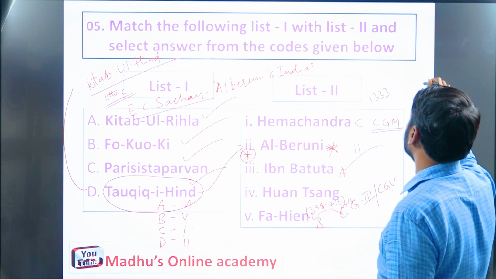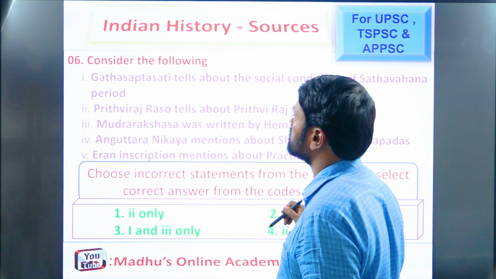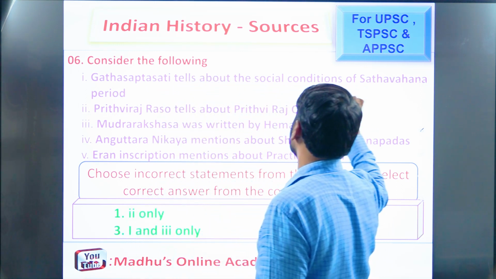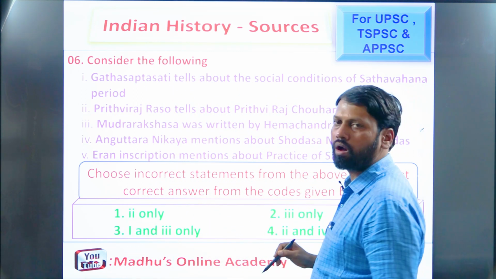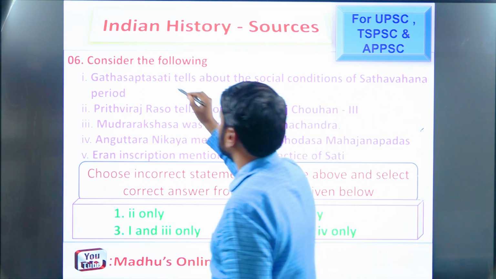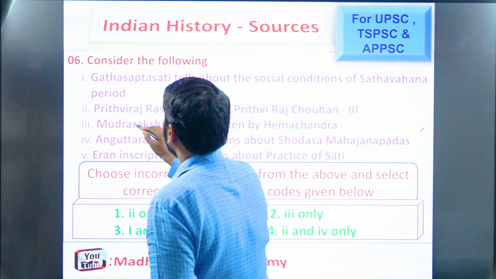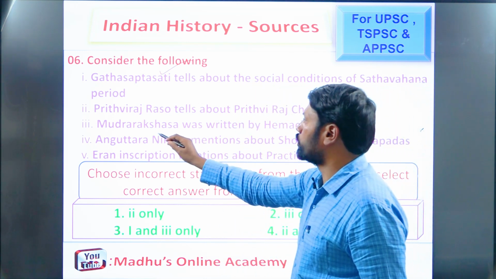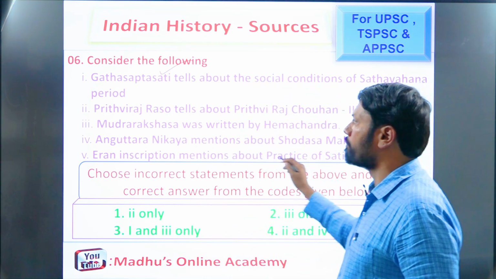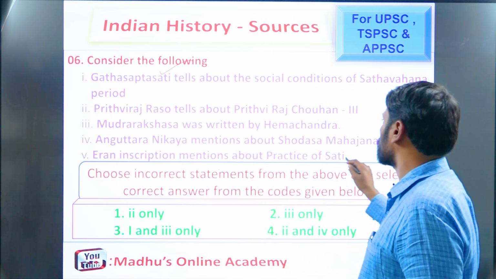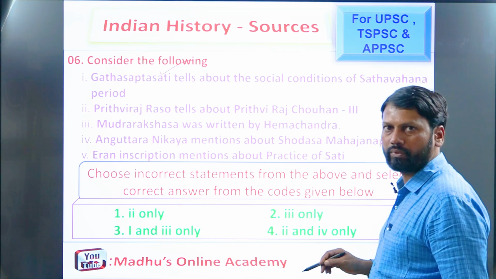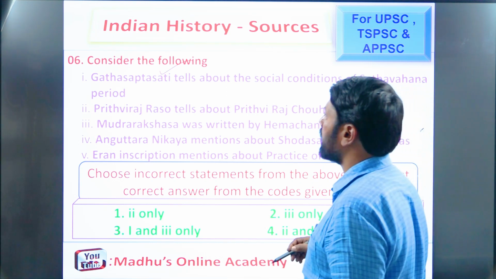We are moving on to the next question, the last question. Consider the following. Gada Saptasati tells about the social conditions of Shatavahana period, right or wrong? Absolutely right. Next, Prithviraj Raso tells about Prithviraj Chauhan III. Mudra Rakshasa was written by Hemachandra. Anguttara Nikaya mentions about Shodasa Mahajanapadas. Iranian inscription mentions about the practice of sati. So I'll explain. Which one is right here?